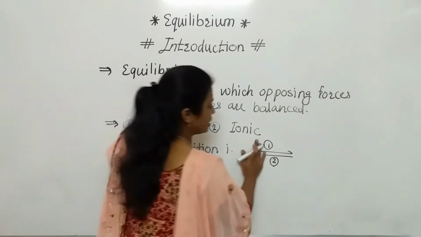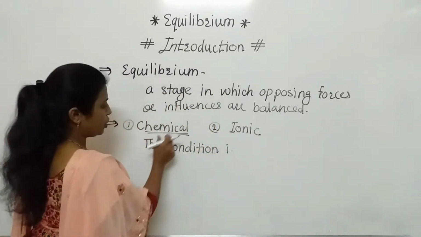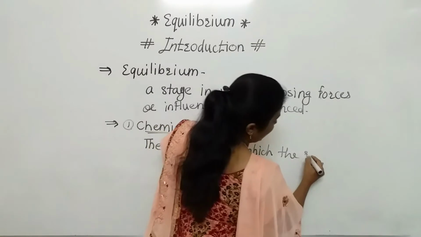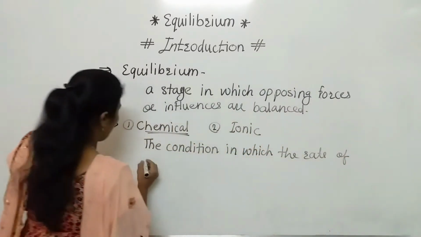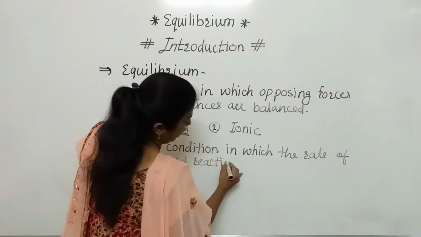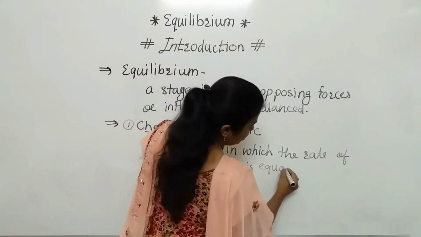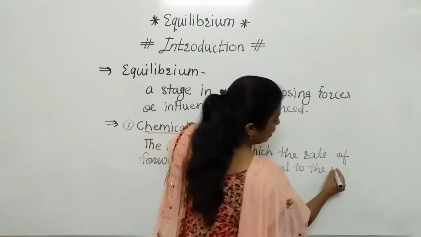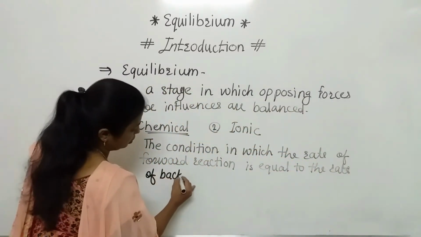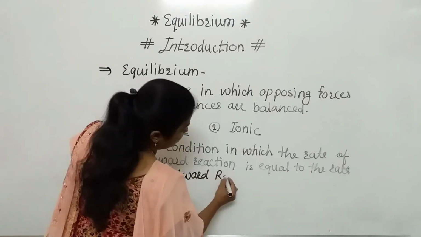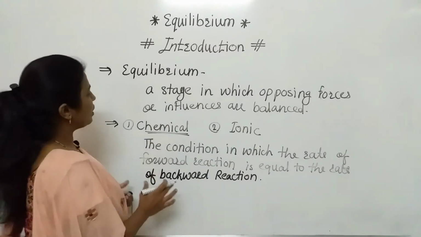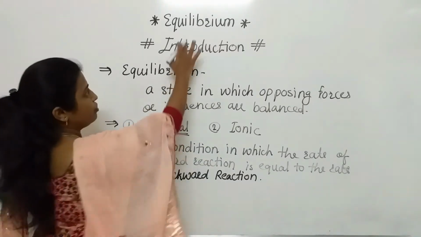So what is the definition? Listen carefully and note down the definition also. The condition in which the rate of forward reaction is equal to the rate of backward reaction. This is nothing but the chemical equilibrium. Clear to everyone? So here we have completed what is meant by equilibrium, which is the topic name.